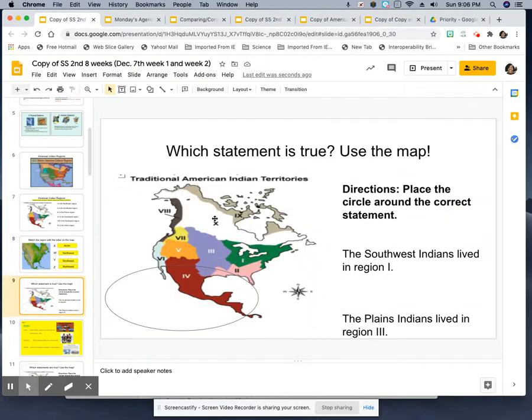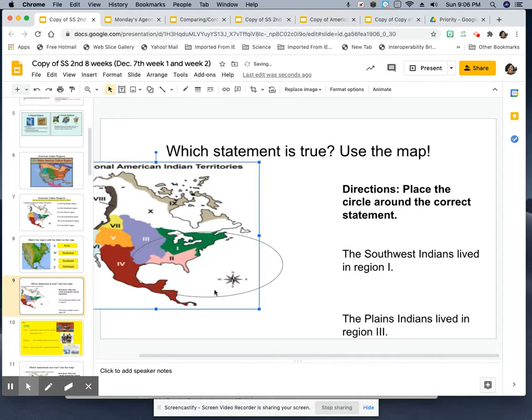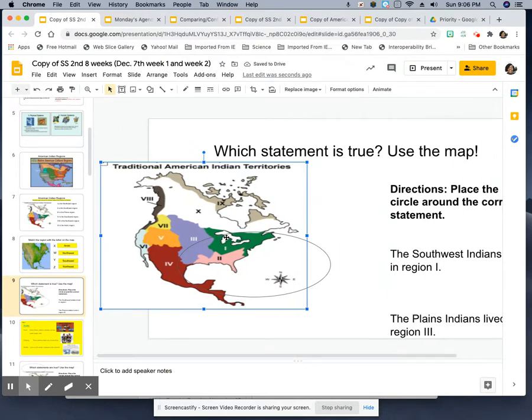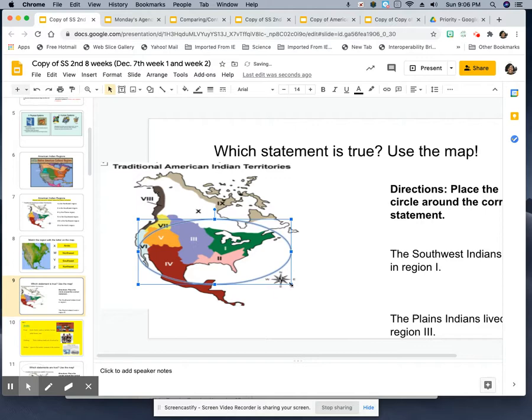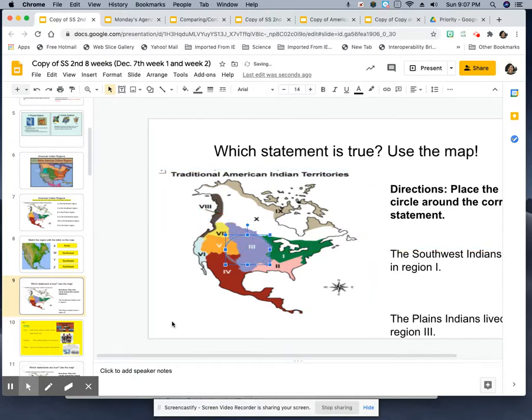And you will have to answer this question: which statement is true? Use the map. Place the circle around the correct statement. The Southwest Indians lived in Region 1. That is false. The Plains Indians lived in Region 3. That is correct. So the circle will go up here. That's where you would put that circle, and you can make it smaller so that it covers that area, like that.